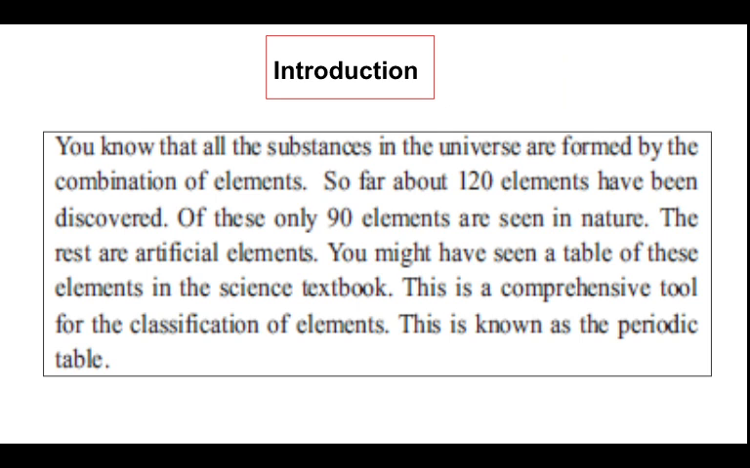You know that all the substances in the universe are formed by the combination of elements. So far, about 120 elements have been discovered. Of these, only 90 elements are seen in nature. The rest are artificial elements. You might have seen a table of these elements in the science textbook. This is a comprehensive tool for the classification of elements, and this is known as the periodic table.